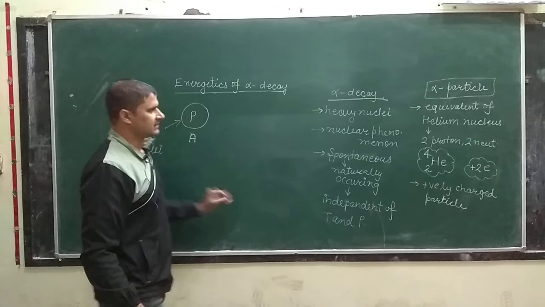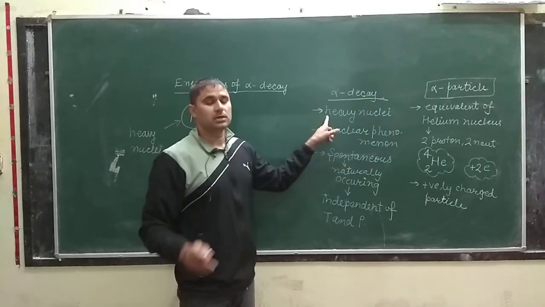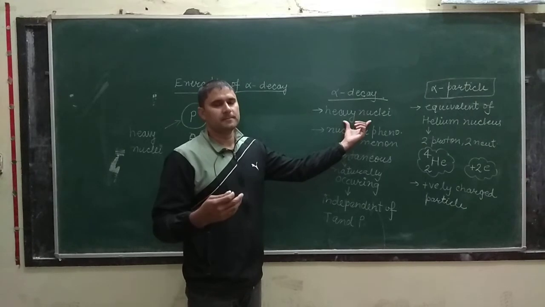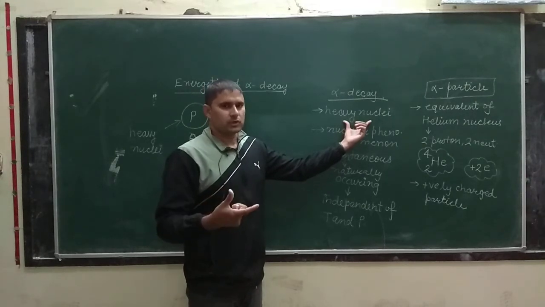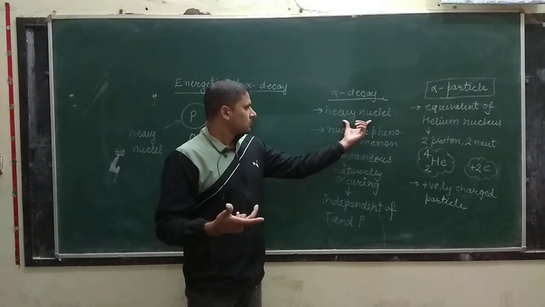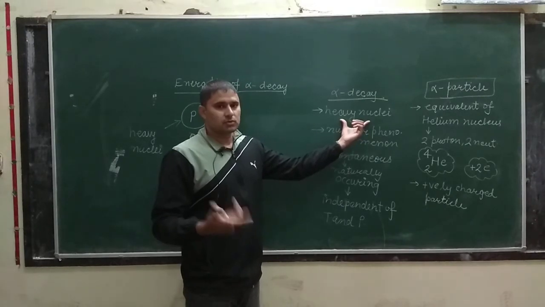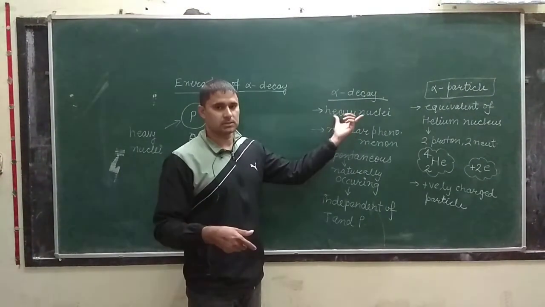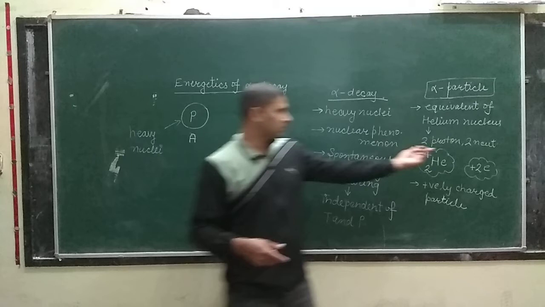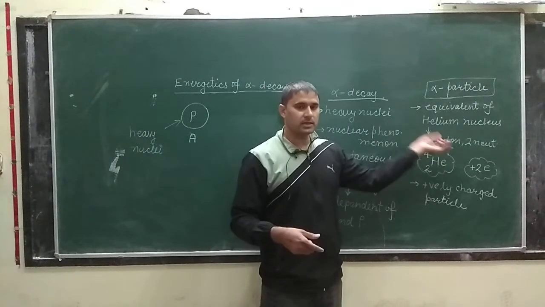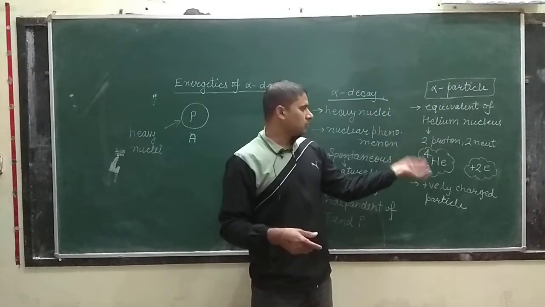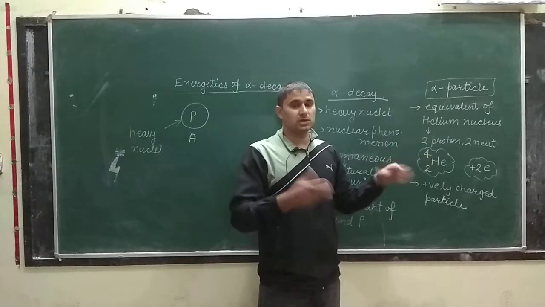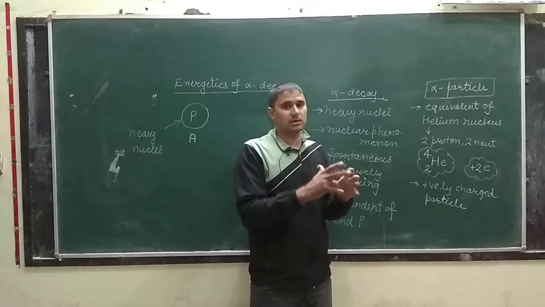Now come to this thing. Alpha decay is shown by heavy nuclei. So what will happen here? Heavy nuclei are unstable. And why are they unstable? Because in heavy nuclei the number of protons is very large, and proton is a positively charged particle, and inside the nucleus strong nuclear forces are there. Same kind of charges repel each other.